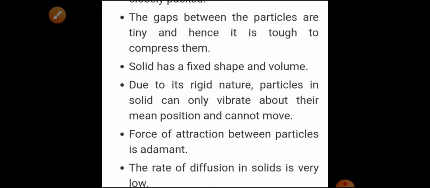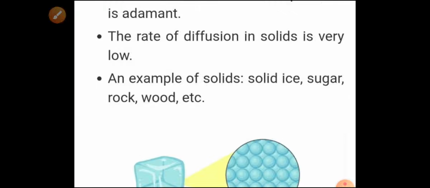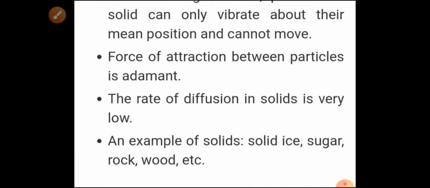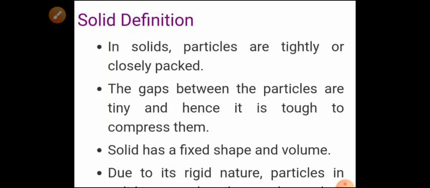Here you can see the picture of the particles of a solid. See that the particles of the solid are very tightly bound to each other. The atoms of the solid are very near to each other. Now let's discuss the properties of the solid. In a solid, particles are tightly or closely packed. It means the particles have a very strong force of attraction, so they are very near to each other. Second, the gaps between the particles are tiny and hence it is tough to compress them.